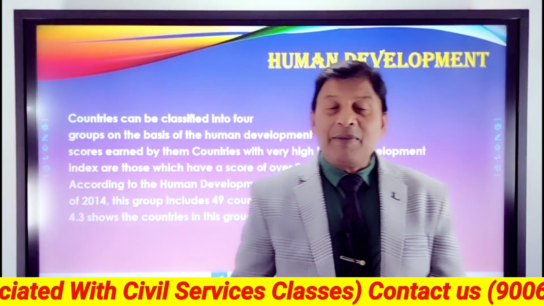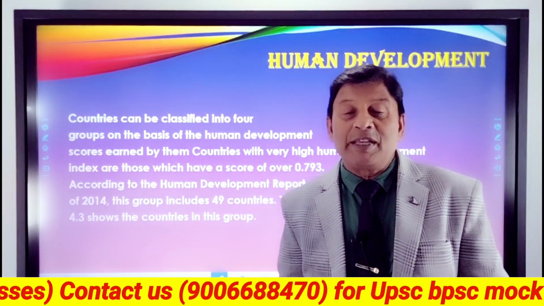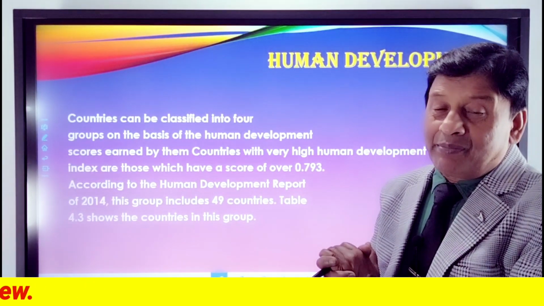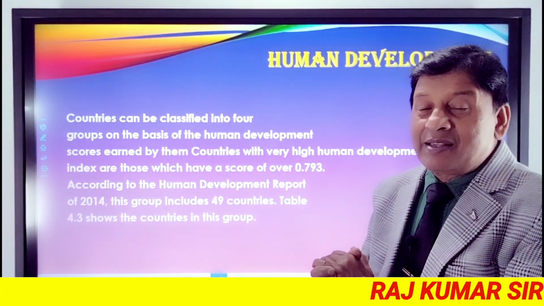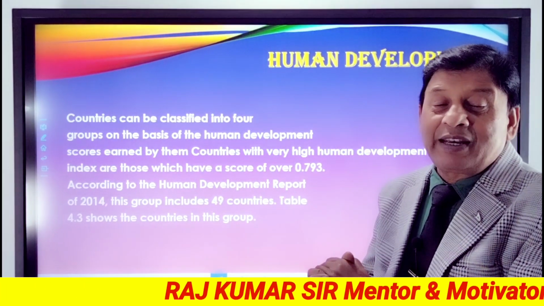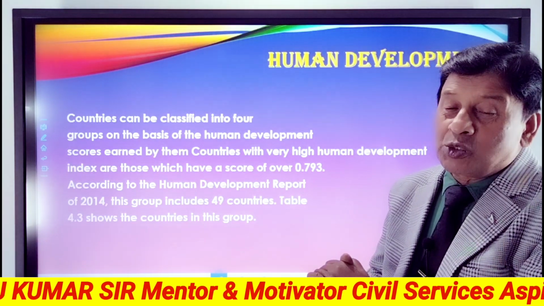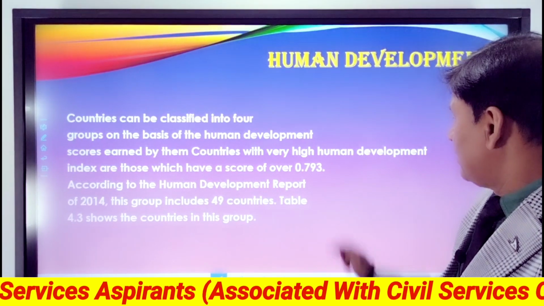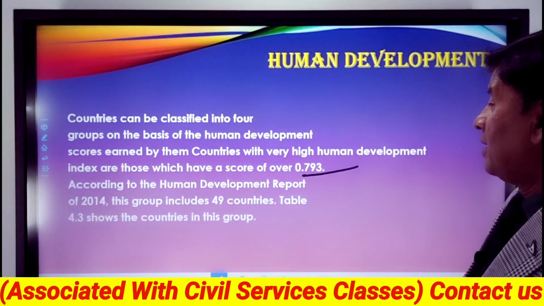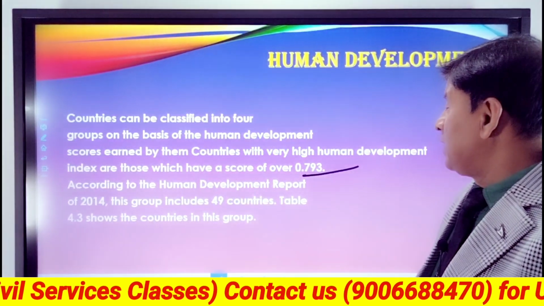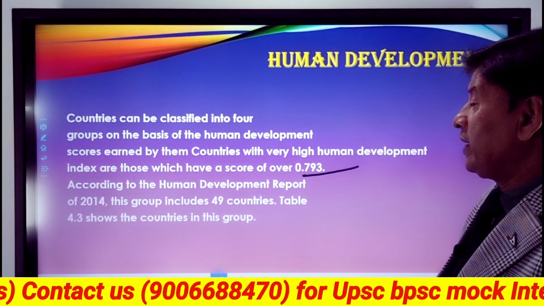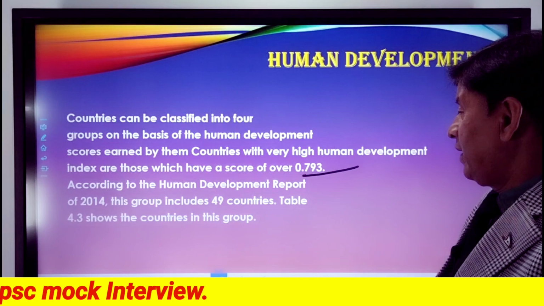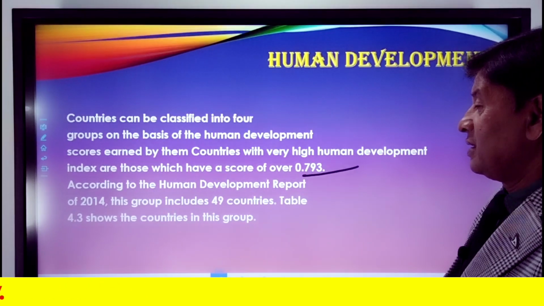Countries can be classified into 4 groups on the basis of human development scores earned by them. Countries with very high human development index are those which have a score of over 0.793. According to the Human Development Report of 2014, this group includes 49 countries.